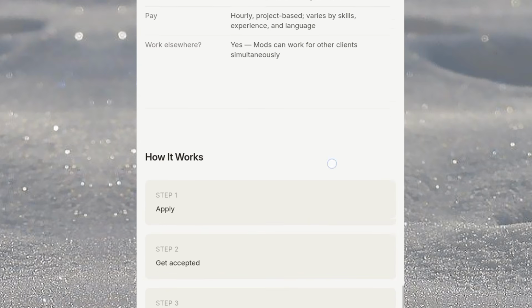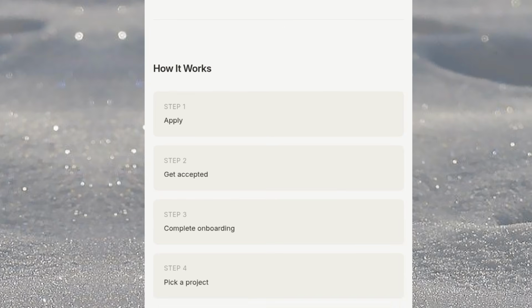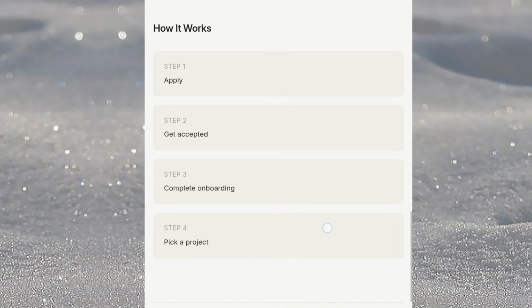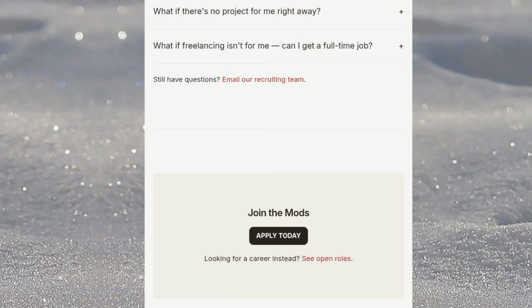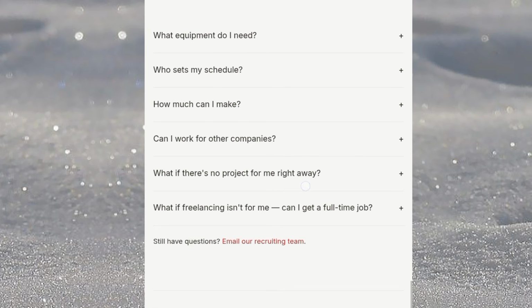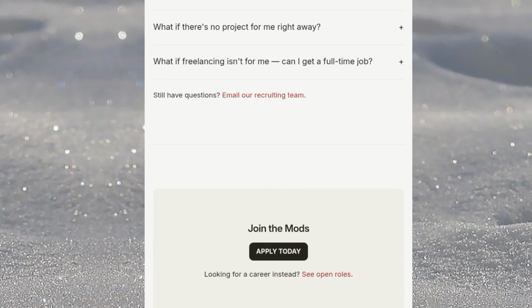So guys, this is a very good site for you to explore. Let's go to how it works. Step one is to apply, step two, get accepted, step three, complete onboarding, and then you pick a project. When you scroll down, there are some frequently asked questions. Maybe you can read through for your own understanding later. So let us go to this place that says apply today. So we click on that.